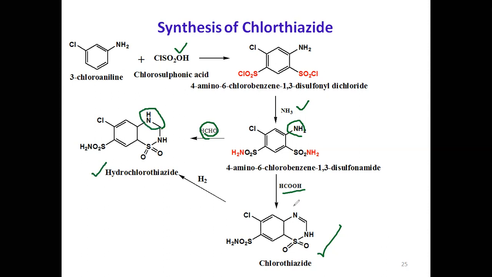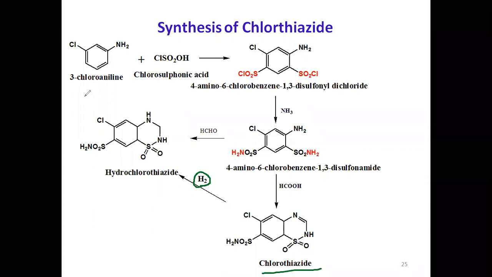When you treat with formic acid, you get an unsaturated double bond between C3 and N4. When you treat with formaldehyde, we get hydrochlorothiazide. These are the two methods. Otherwise, you can prepare chlorothiazide, and then chlorothiazide is reduced to get hydrochlorothiazide. So these are the ways you can prepare chlorothiazide and hydrochlorothiazide.